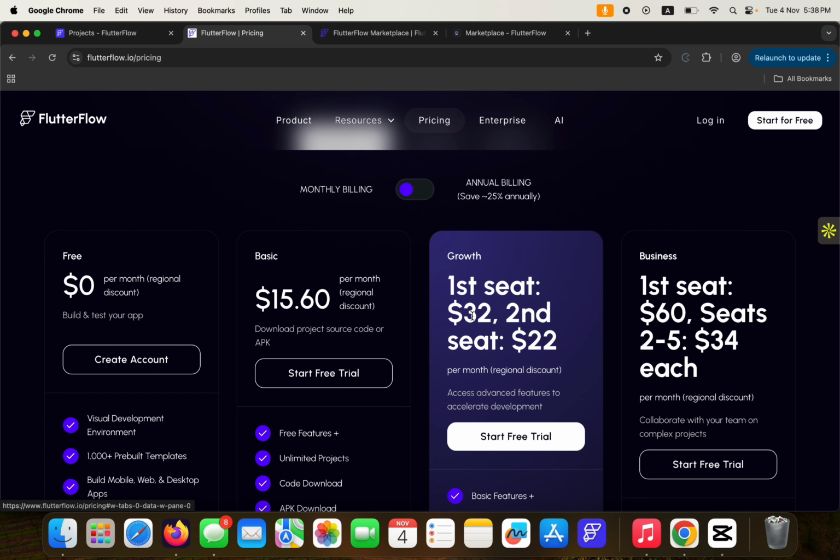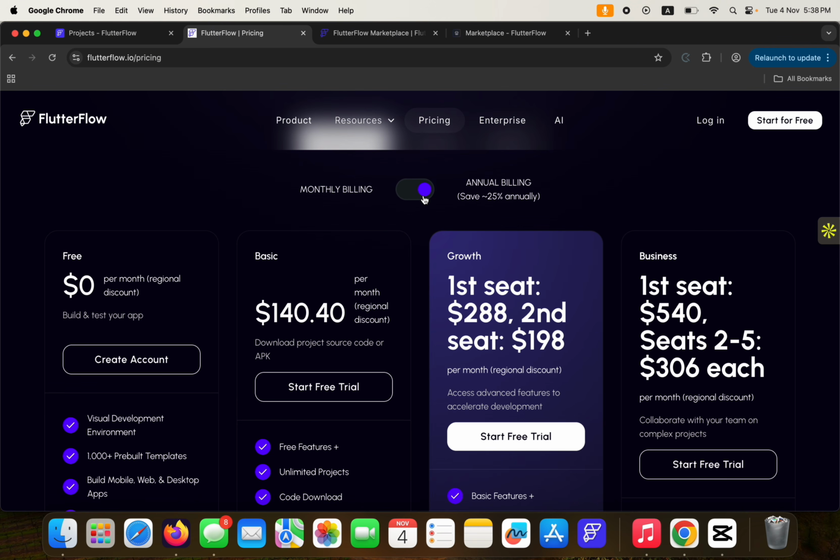All right, this is the first seat $32, second seat is $22. This is basically a monthly plan, so you can click to check out the yearly plan. So this goes for $288 for a year and $198 for a year for the second seat.